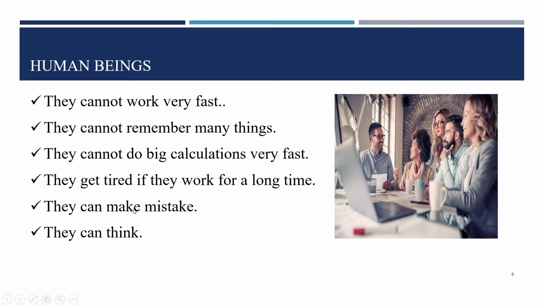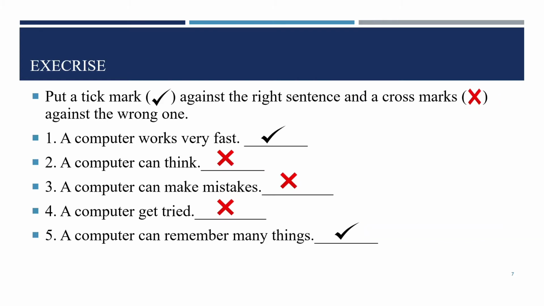Humans cannot work very fast, cannot remember many things, cannot do big calculations very fast. Computer cannot think, human beings can think. These criteria show the difference between humans and the computer that we learned in the previous lecture. It is just a reminder.